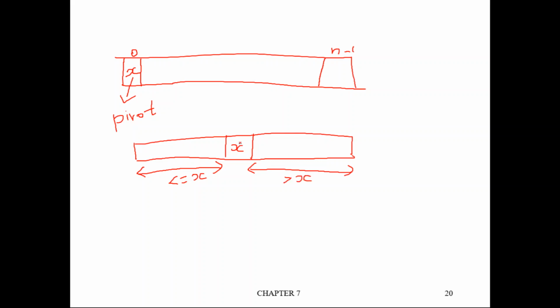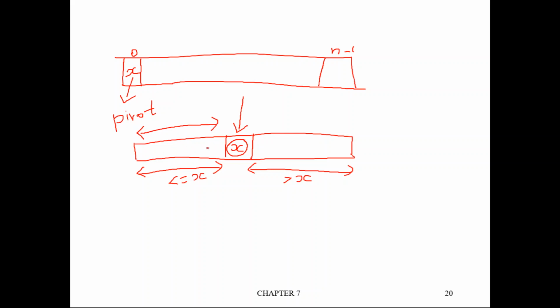So after one iteration x has arrived in its correct position. Now this element is in its right position. We don't know about the elements before x. The one thing we know is that the elements before x are surely less than x, but that doesn't mean that they are in sorted order.